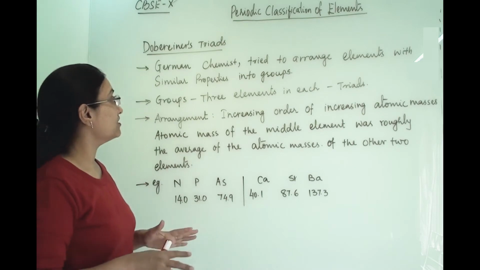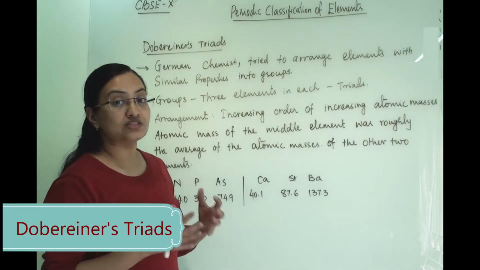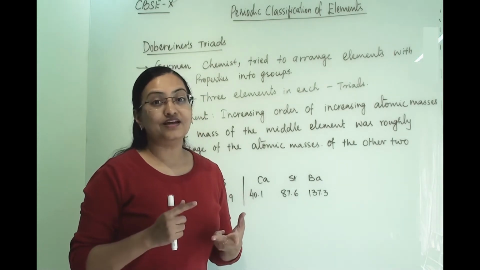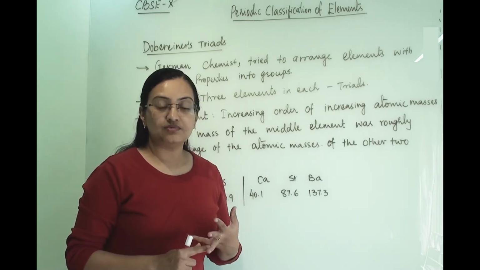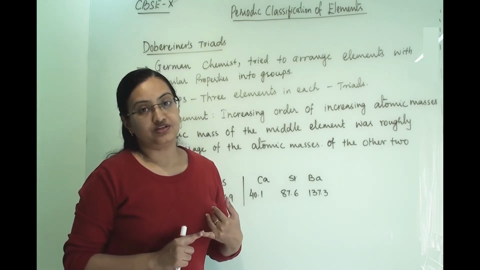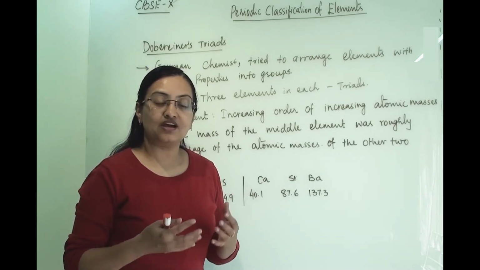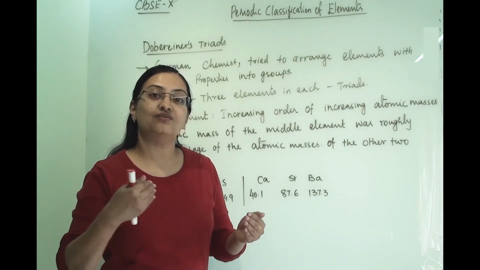So let us start our chapter from Dobereiner's triad. Here we are going to discuss four scientists in total. First is Dobereiner, then Newland's octaves law, then Mendeleev's periodic table, and then Moseley's periodic table. All these were the concepts at that time, and from them today's modern periodic table has been derived.